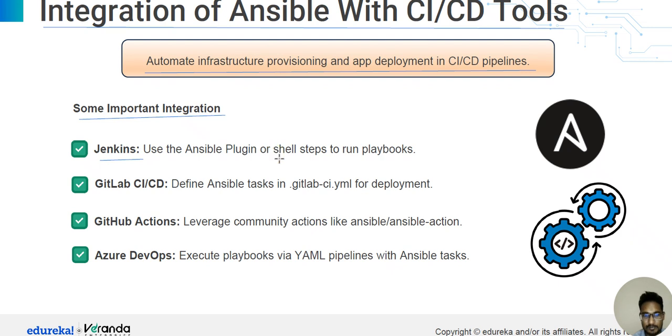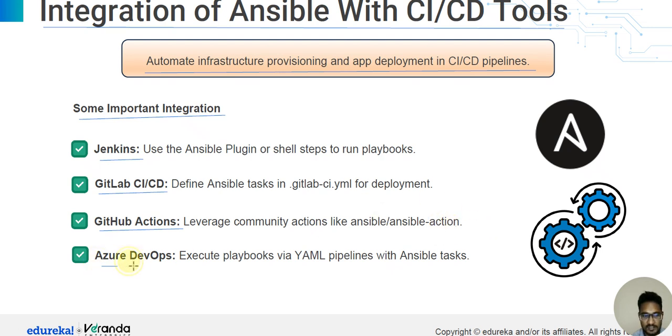In Jenkins, we will take the support of a plugin for Ansible. So, shell setup in playbook. Number two is GitLab CI/CD. Define Ansible tasks in .gitlab-ci.yml for deployment. Next is GitHub Actions. Leverage community actions like the Ansible action.